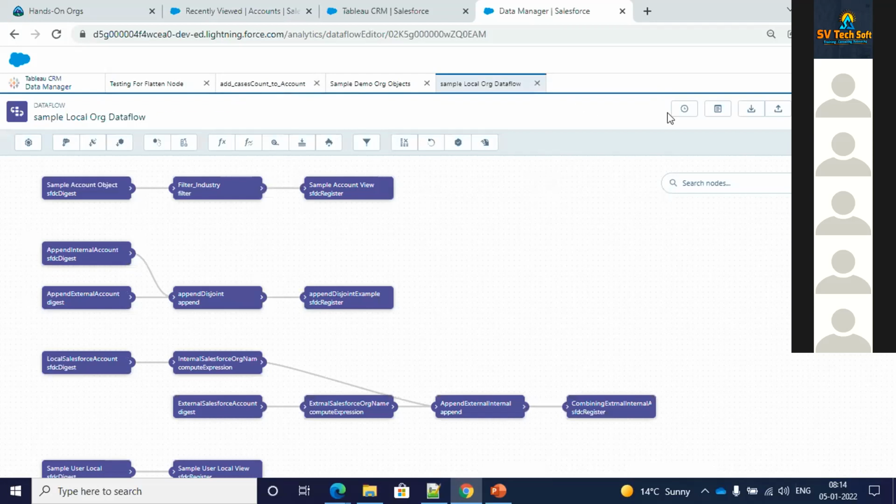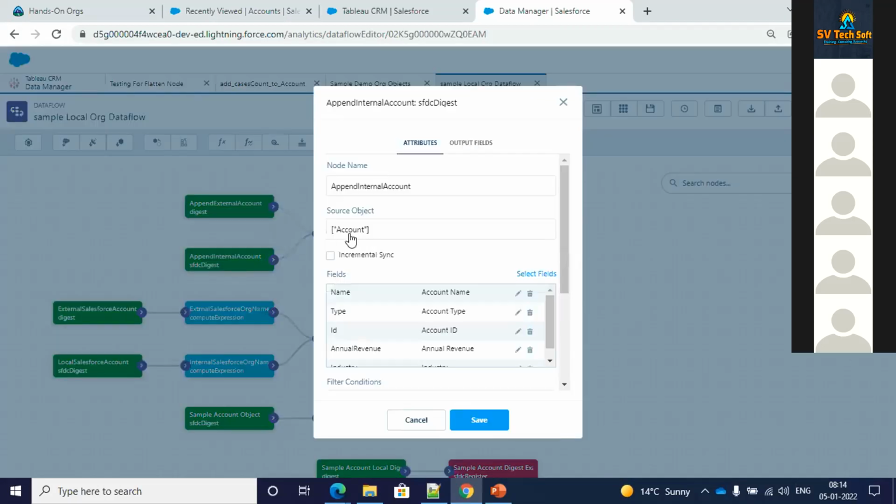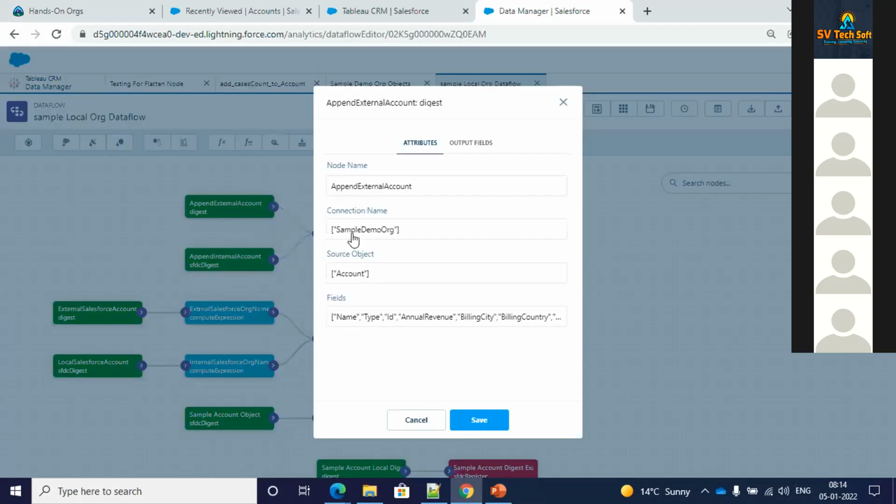Yeah, if you see over here, I have this append node, right? This is my local Salesforce. This account is coming from my local Salesforce. As I told you, with SFDC digest you can pull in data from local Salesforce. Then I have this another digest where I'm pulling from my external org. This is my sample demo org, which I showed you in the connect. This is my external Salesforce org, and from there also I'm pulling in the account. So I am pulling in the account object from these two.